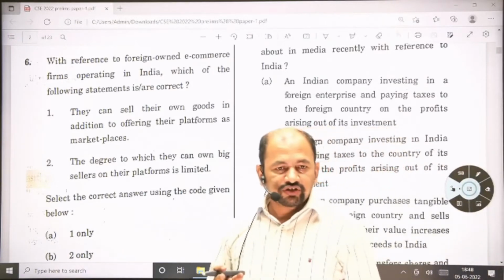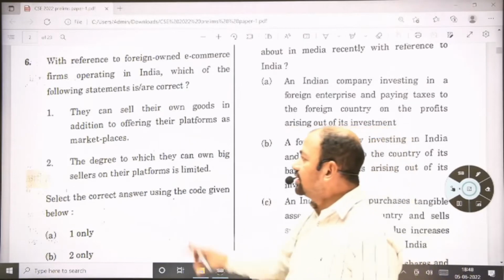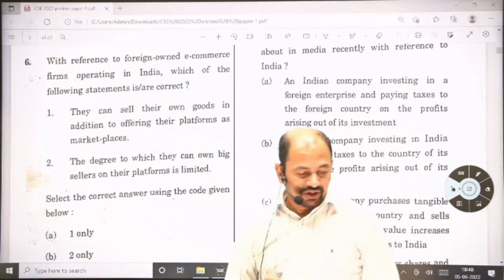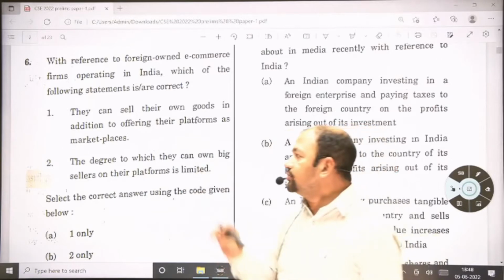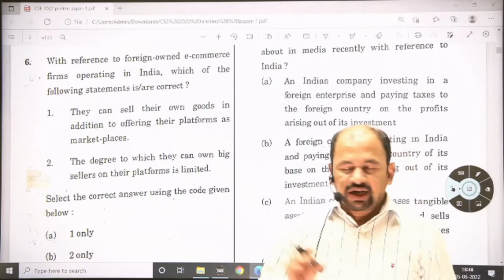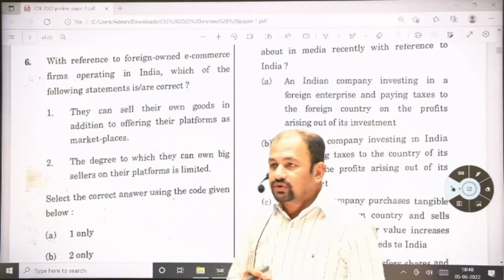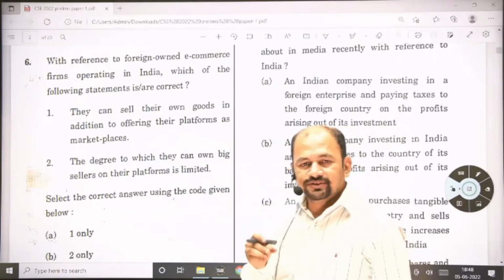So there are two models of e-commerce. One model is called the inventory based model and the second model is called the marketplace model. So in India only FDI through the marketplace model is allowed, and FDI through the inventory based model is not allowed in India. So what is the difference between marketplace and inventory based model?